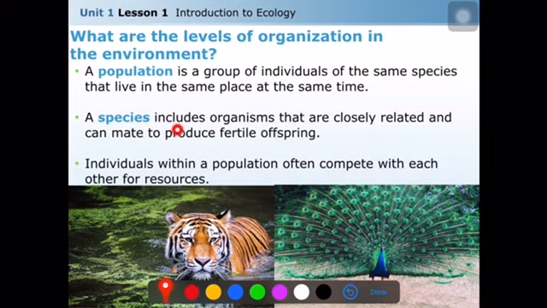A species includes organisms that are closely related and can mate to produce fertile offspring. The species is one type of organism like cats, dogs, tigers, peacocks. They can mate and produce fertile offspring.